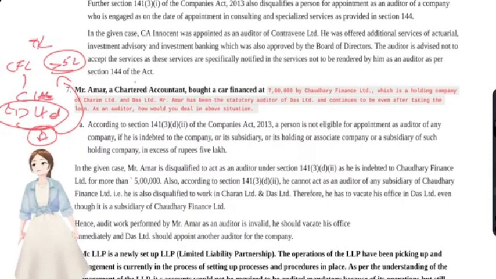No. See, he could not be made indebted. The indebtedness covers the company, subsidiary, and associates, holding company or joint venture, and subsidiary of that holding company. See, this is the holding company, right? So he is disqualified to be appointed as an auditor for this Das Limited.